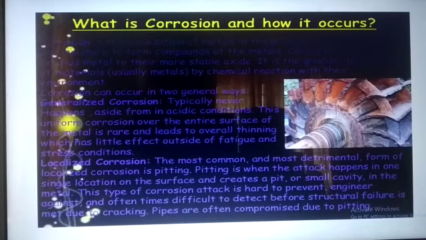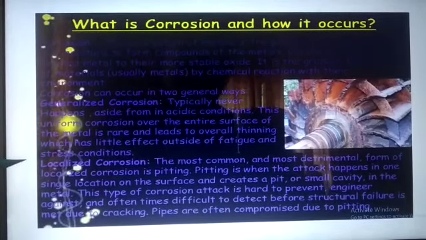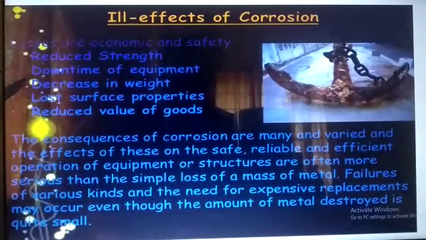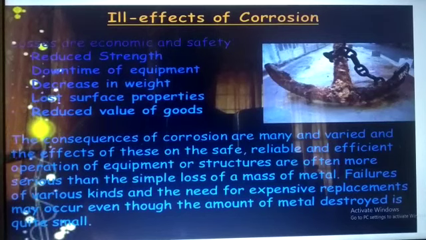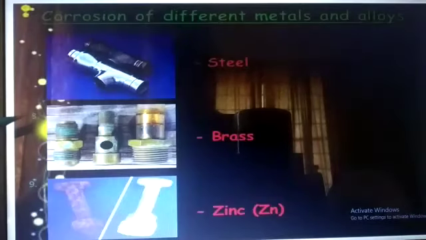So the surface is corroded and gives a bad look as well as a dull look, and the luster is also lost. Now you see what happens to it. It reduces the strength, causes downtime of the equipment, decreases weight, and loses luster. There is loss of mass of the metals, failure of different kinds, and the need for expensive replacement. Just see the figure of how iron looks like: copper, silver, gold, lead, platinum, steel,